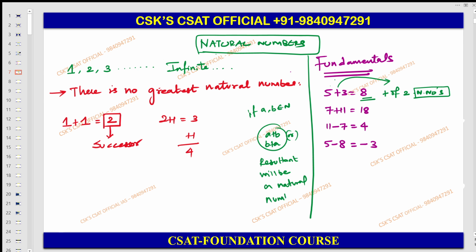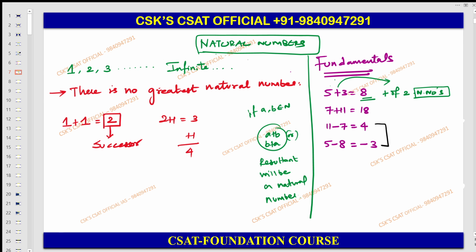Now my very important question here is: when a and b are natural numbers, when you are doing a subtraction, will it be a natural number? Will it be a natural number? I have provided an example also. You guys answer. So this is also very important.